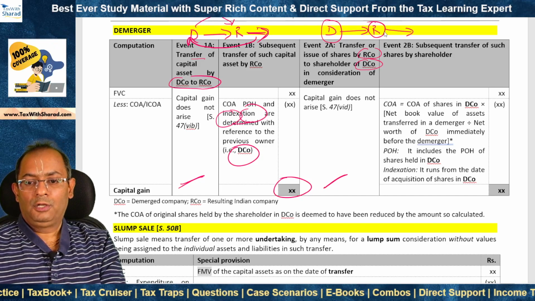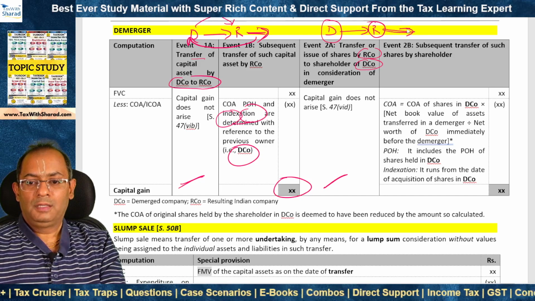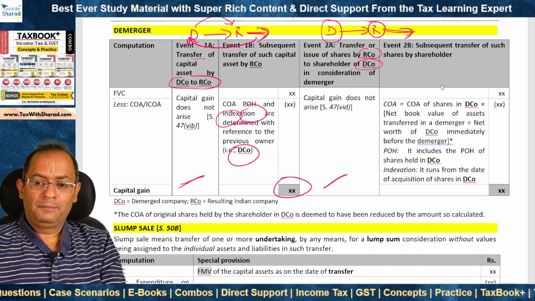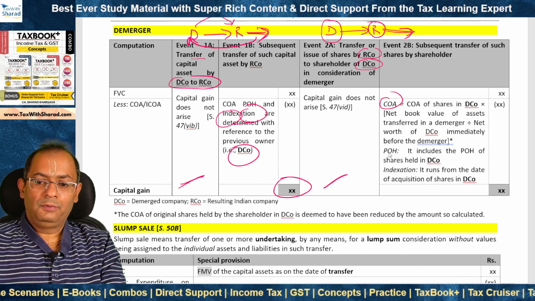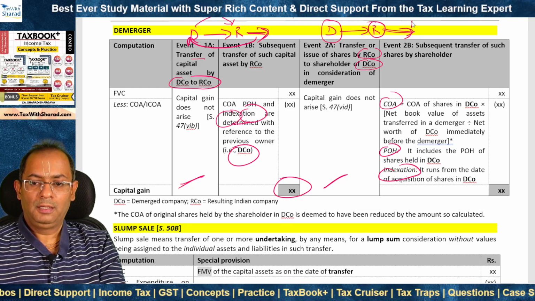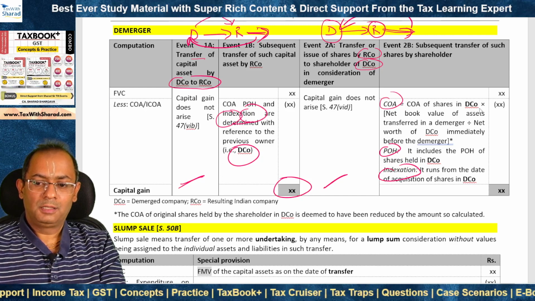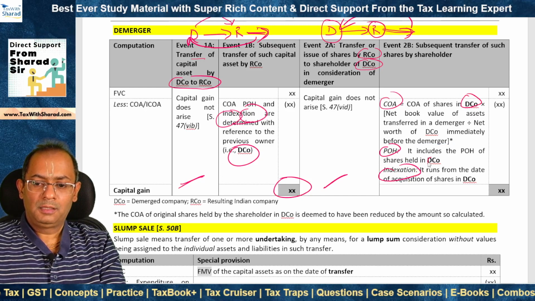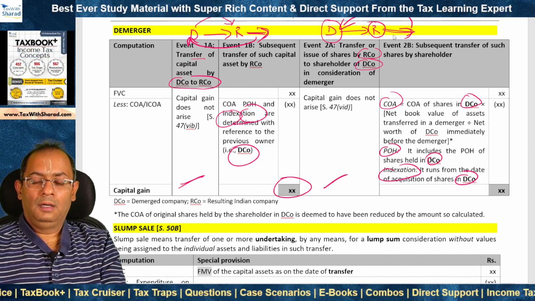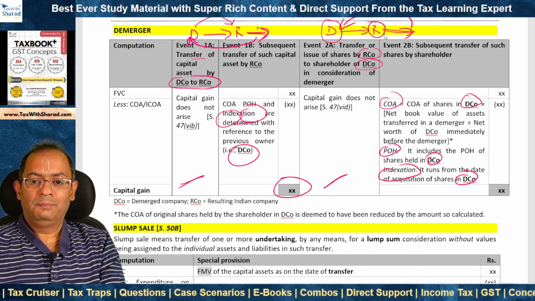What happens when the shareholder subsequently transfers the shares held in the resulting company? Then in that case, the cost of acquisition, period of holding, and indexation are determined with reference to the shares held in the demerged company. And what will be the cost of acquisition for shares held in the resulting company?